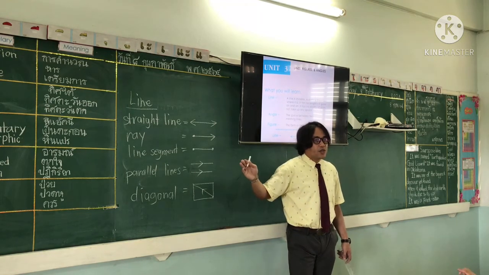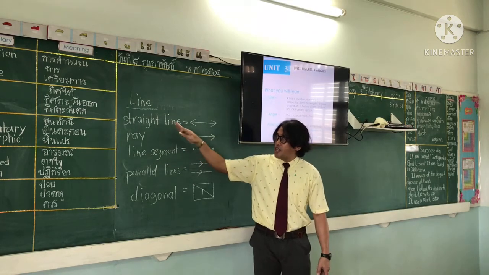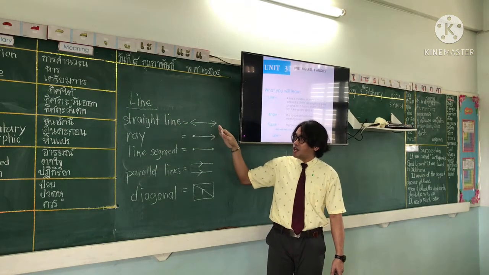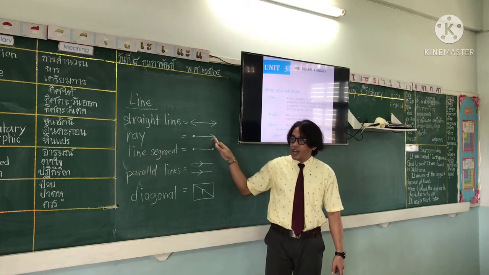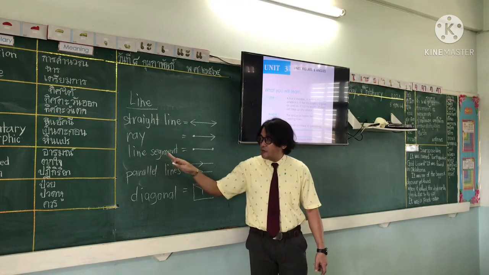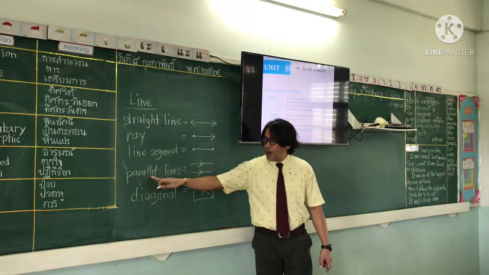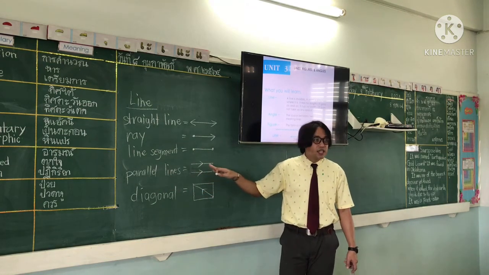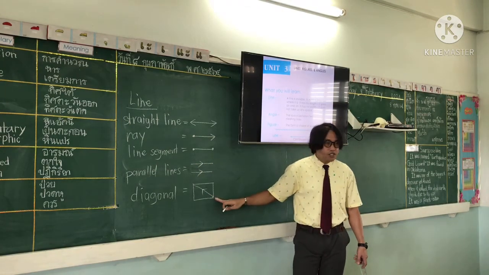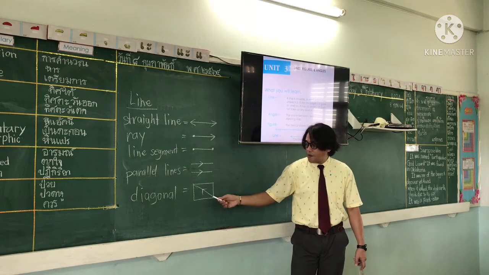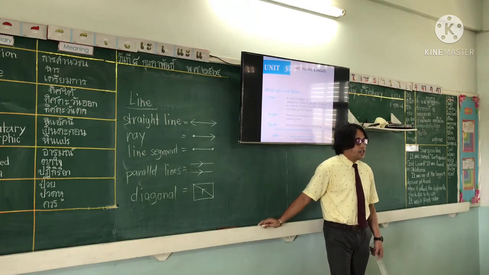So don't forget this one, okay? Please try to remember the different types of lines. So once again, a straight line is a line with an arrow at one end and also an arrow at the other end. Ray, a line with a point and an arrow at the other end. Line segment, a line with a point and also a point at the other end. Parallel lines, lines with the same distance apart, and diagonal lines go from one corner to the opposite corner. Right? Any questions so far?